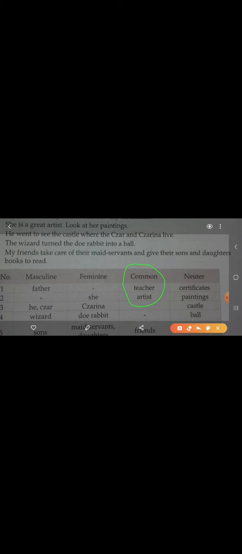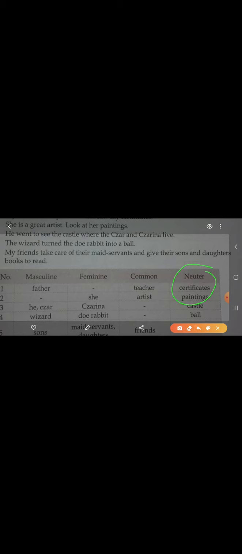Now the last remaining is our neuter gender. So who comes in this neuter gender? In this neuter gender, we put non-living things. All the non-living things come under this neuter gender.